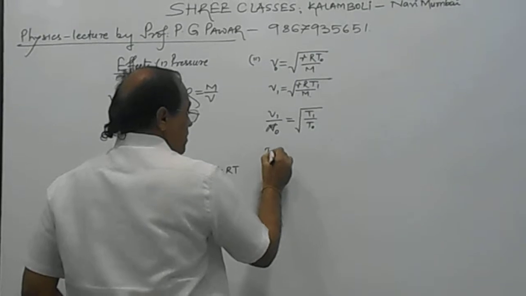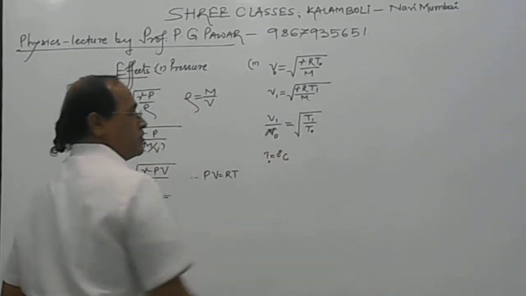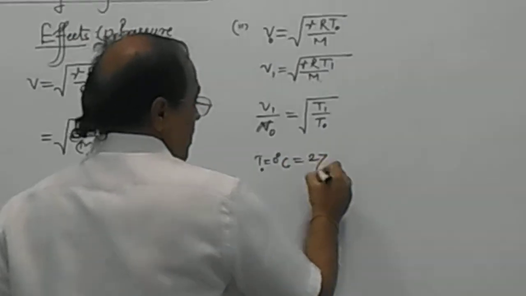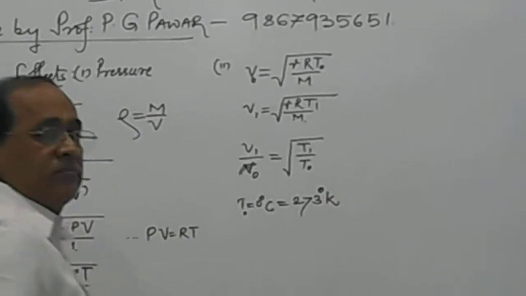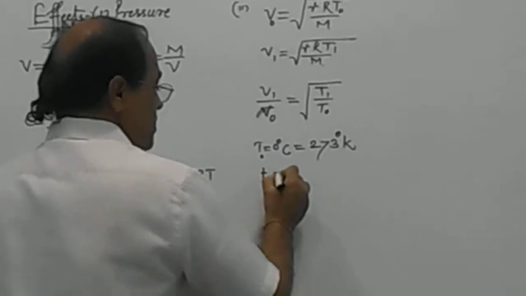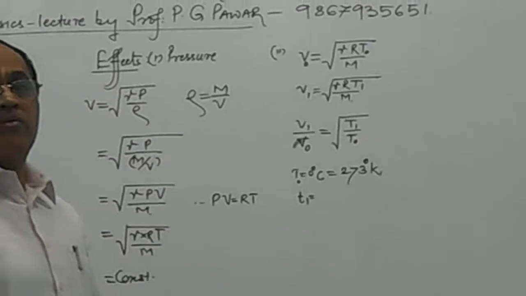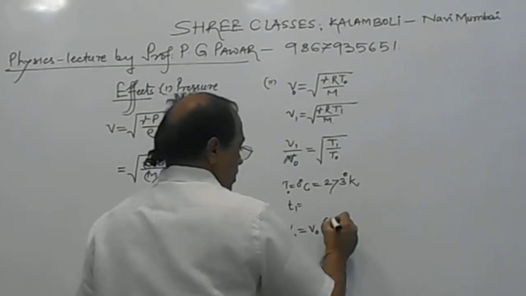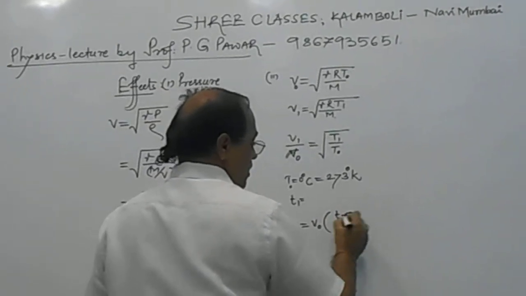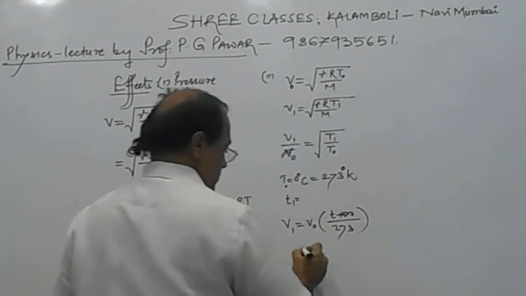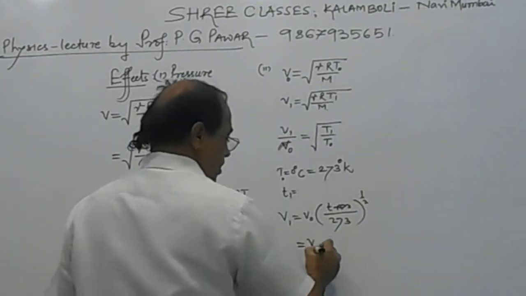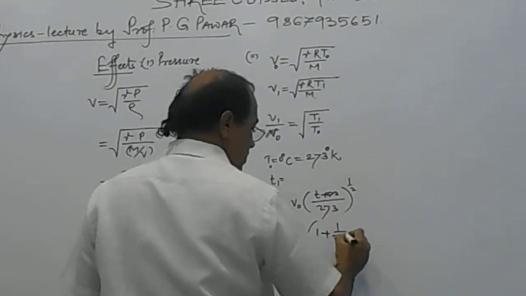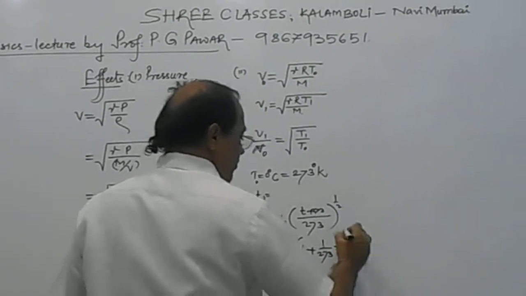Suppose T0 is 0 degree centigrade. At that time, this is the velocity V0. T0 as 0 degree centigrade means we can say it is 273 Kelvin. And T1 is another temperature at which we find out the velocity of sound. Therefore, V1 equal to V0 into square root of (273 plus T) divided by 273, raised to half. That is V0 into (1 plus 1 upon 273 into T) raised to half.